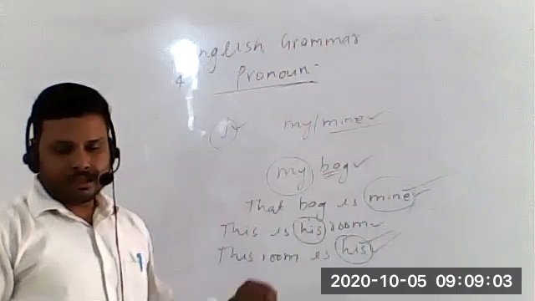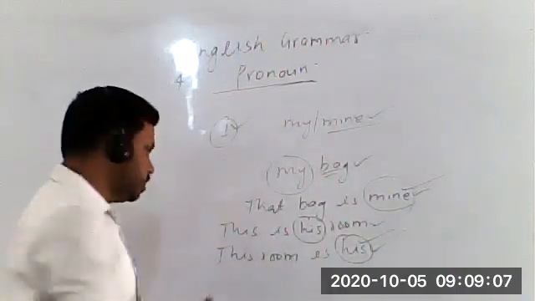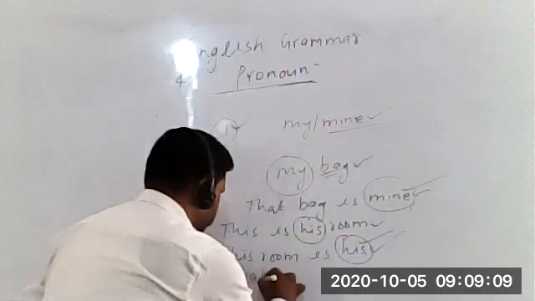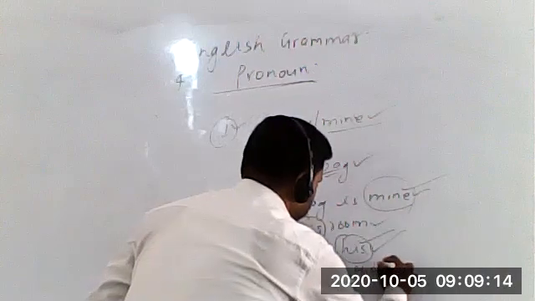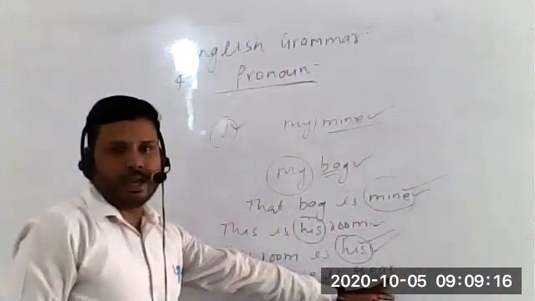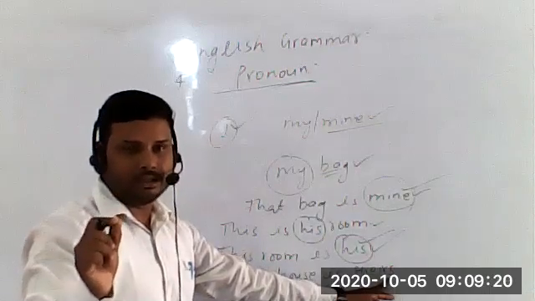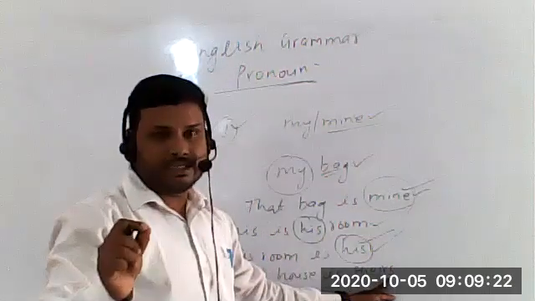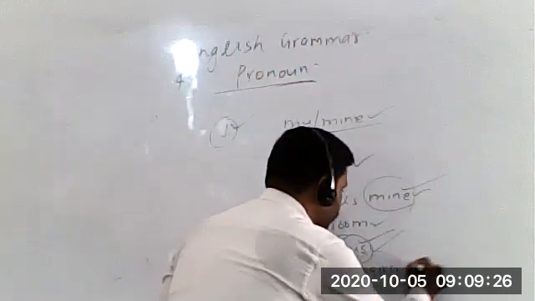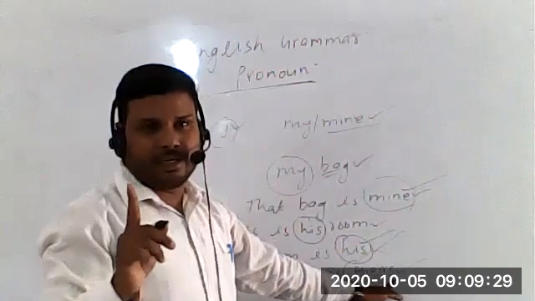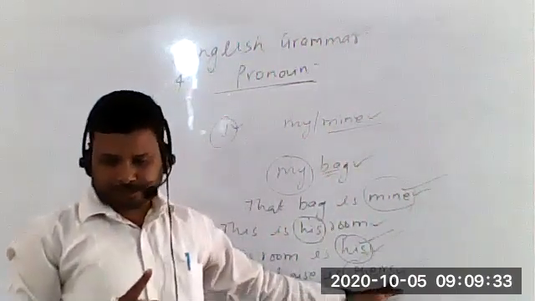Yes, sir. In the third sentence, that is their house. So that house is theirs. Remember we need to add s. हमें theirs में s add करना है, because possessive pronoun for their is theirs. Possessive pronoun क्या होता है? Theirs होता है. There नहीं होना चाहिए, theirs होना चाहिए. Is it clear?